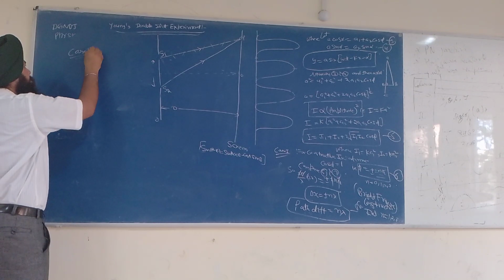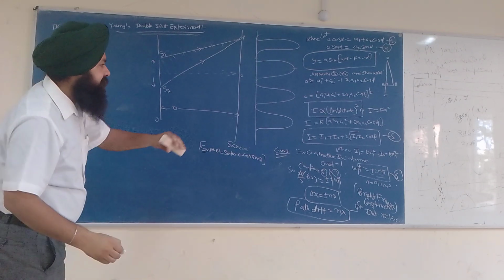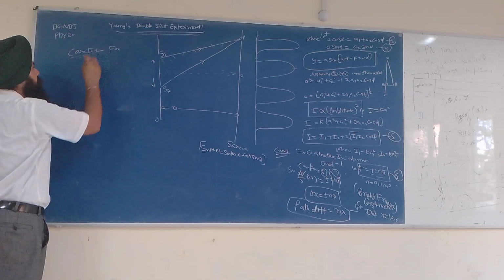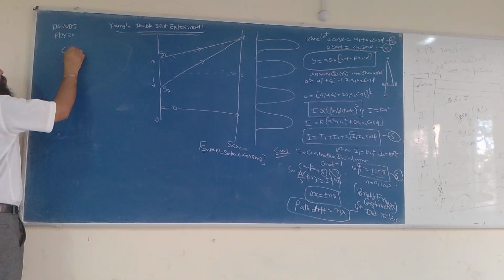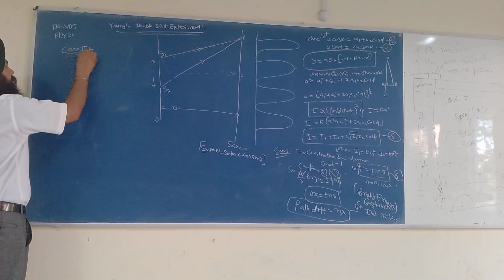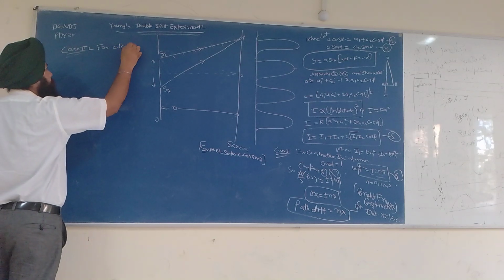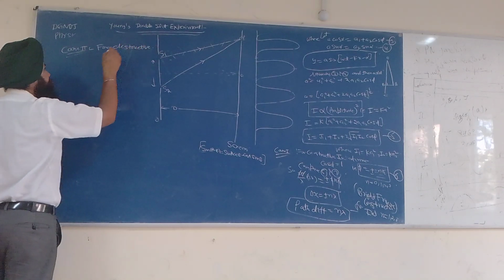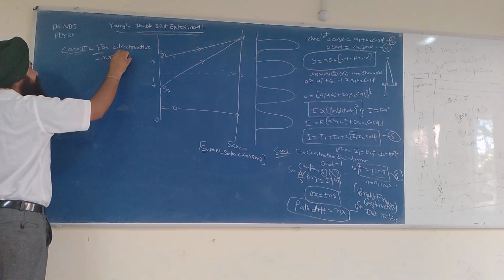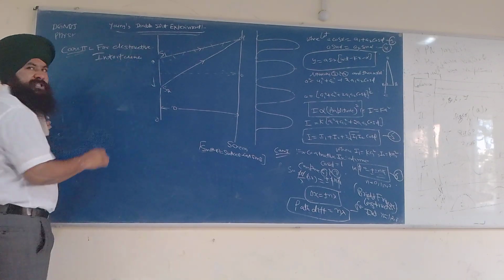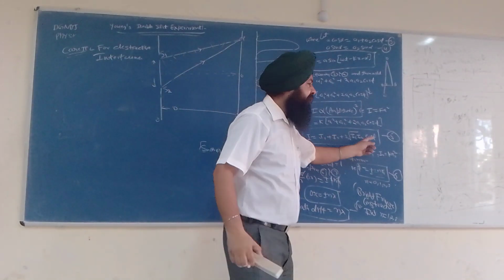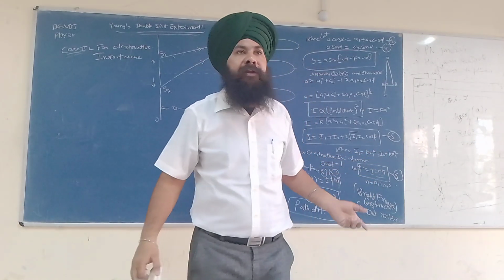Case number 2 is for destructive interference. For destructive interference, cos phi must have its minimum value.